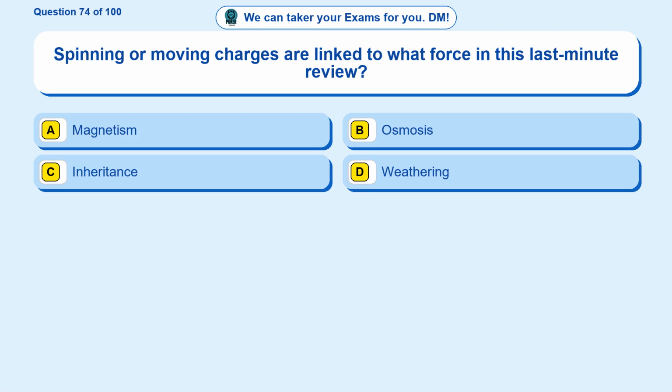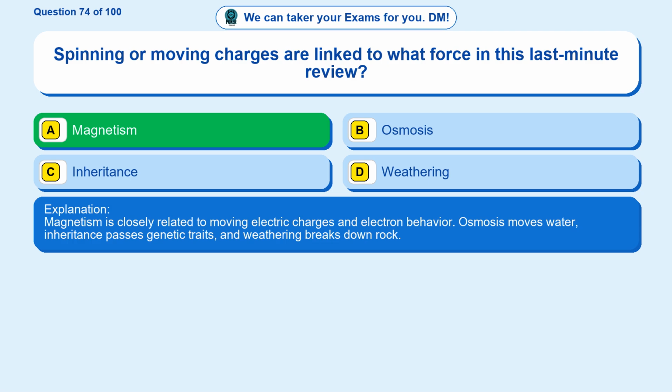Question 74. Spinning or moving charges are linked to what force in this last-minute review? Option A, magnetism. Option B, osmosis. Option C, inheritance. Option D, weathering. The correct answer is option A. Magnetism. Magnetism is closely related to moving electric charges and electron behavior. Osmosis moves water, inheritance passes genetic traits, and weathering breaks down rock.